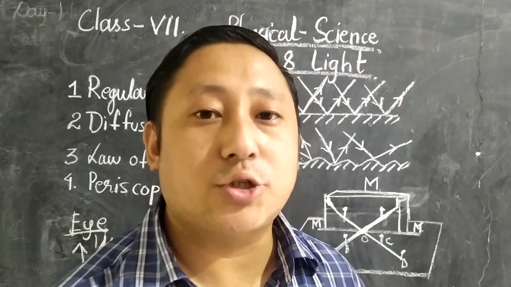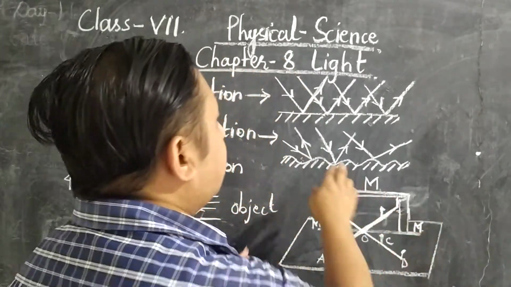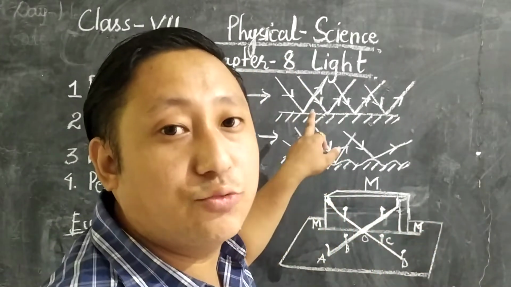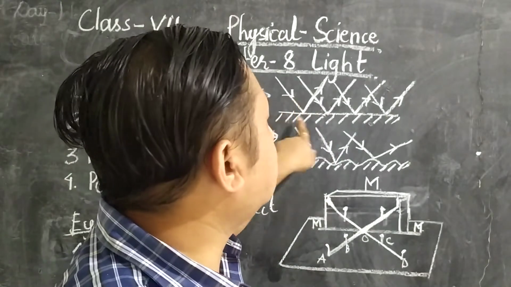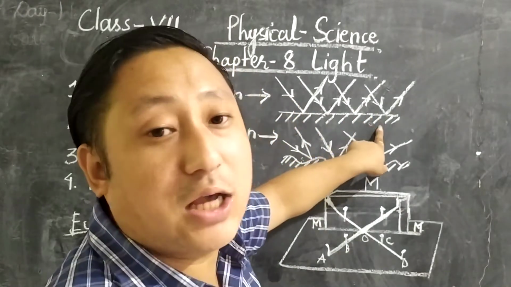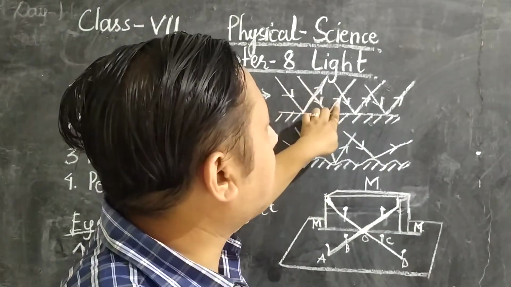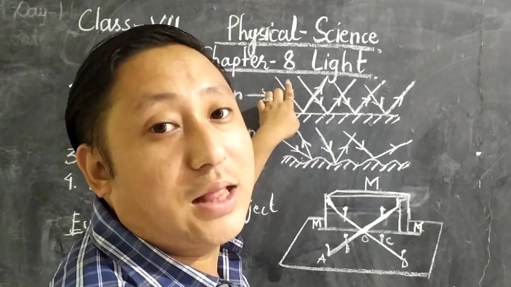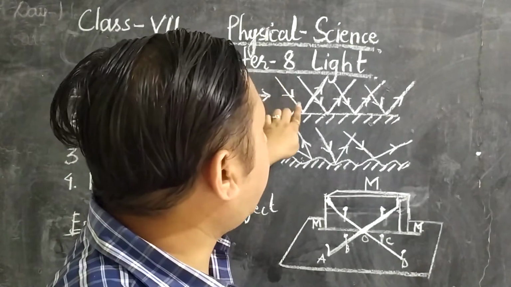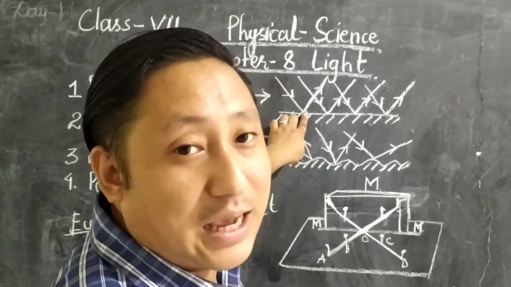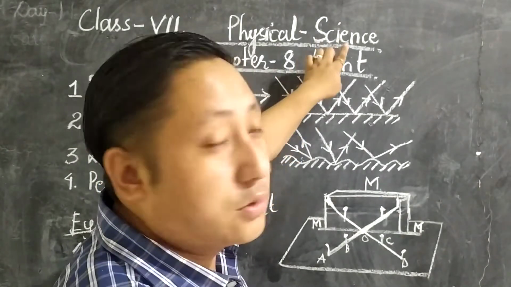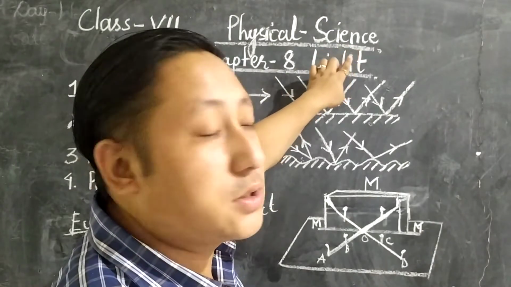Now students, look here very carefully. I have made a drawing over here. This is a mirror, and these are rays of light coming from a source of light.